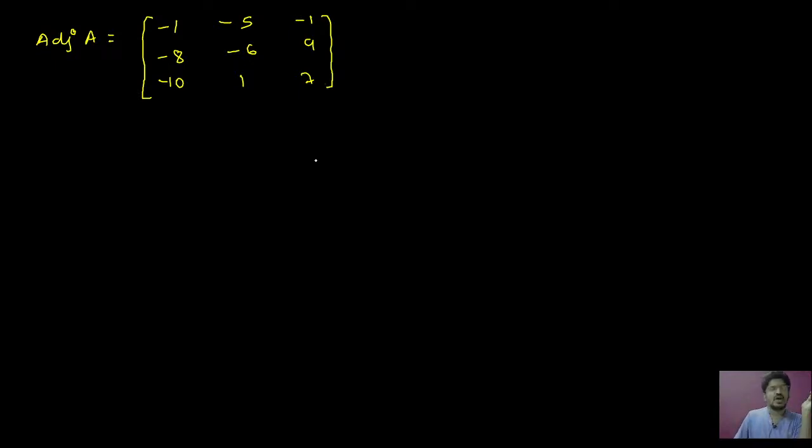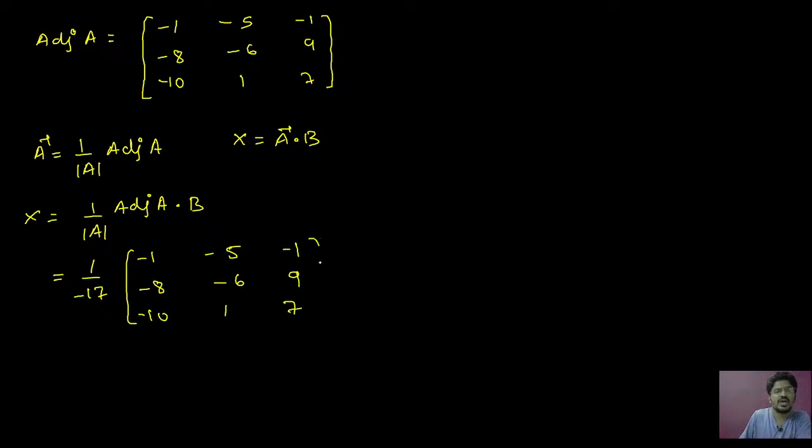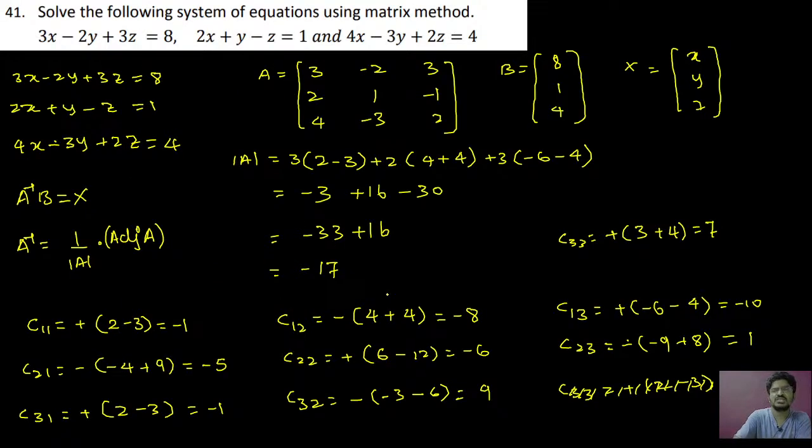So now we can go for A inverse. A inverse is 1 by determinant of A into adjoint of A. Now x is equal to A inverse into B, so 1 by minus 17 into adjoint of A, which is minus 1, minus 5, minus 1; minus 8, minus 6, 9; minus 10, 1, 7. And B is 8, 1, 4. You check once.